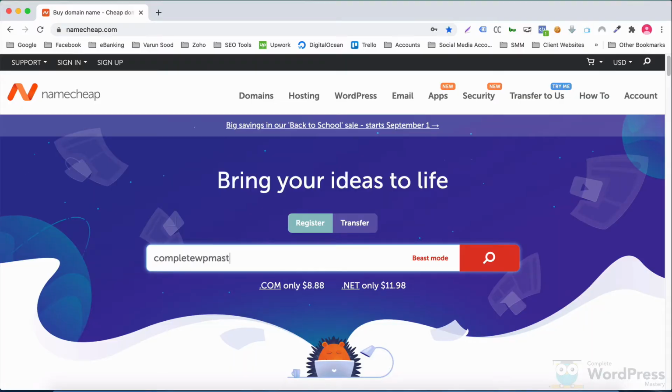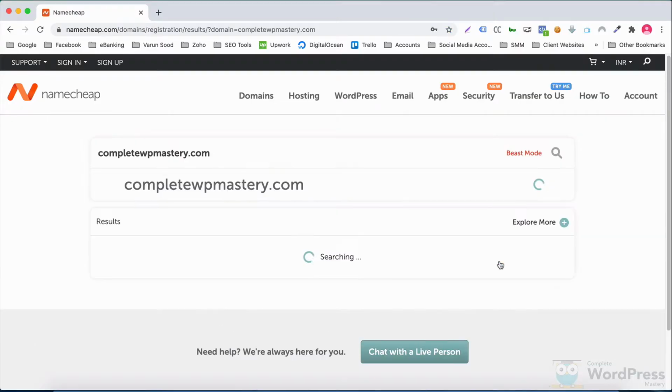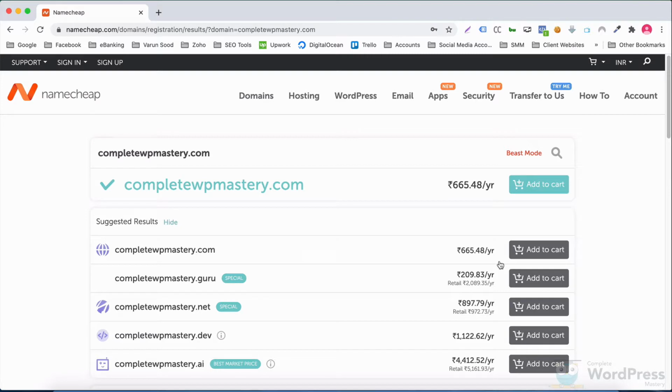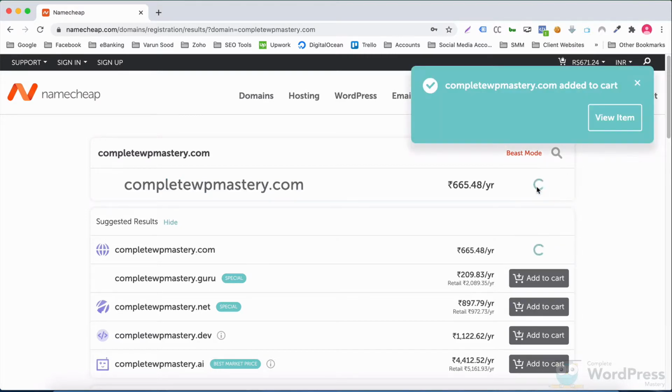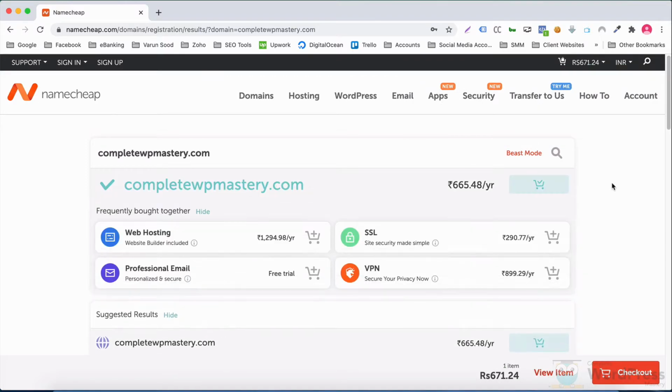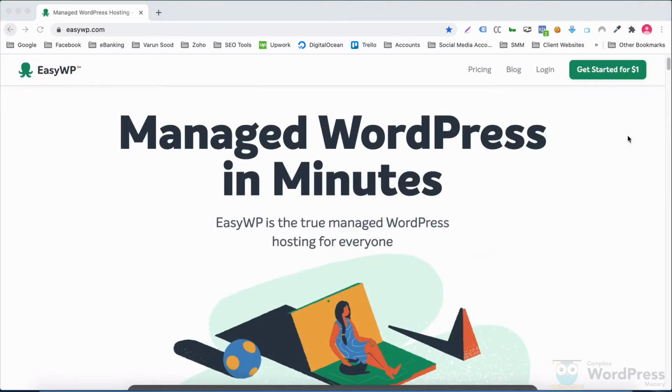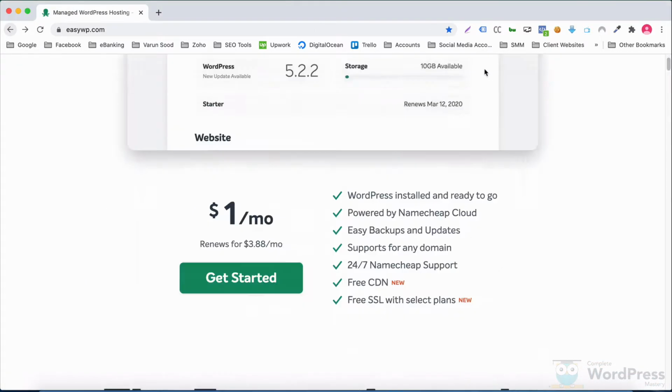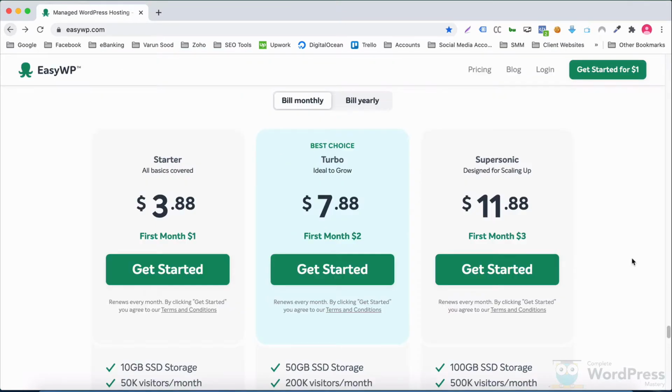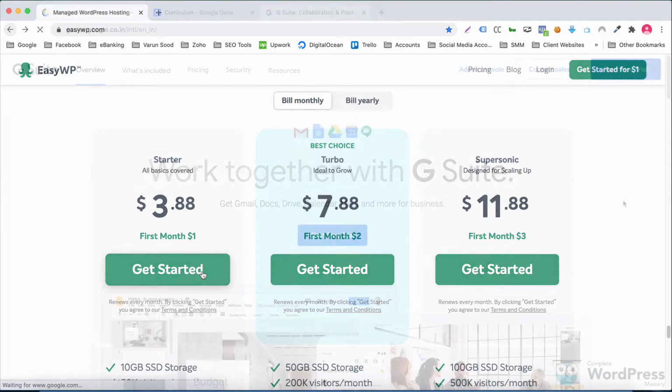Before actually diving into WordPress, we'll do some groundwork. We'll start off by finding and buying a suitable domain for our website from Namecheap. I'll tell you the best practices to follow while making the purchase. To deploy our website, we'll purchase managed WordPress hosting from EasyWP, which offers nice features at very reasonable prices. You can buy hosting from any other company. The process is similar and you'll not face any issues.